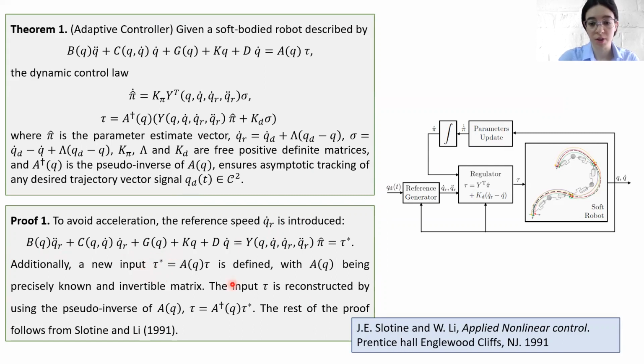There is a difference with respect to the approach presented in this literature, and that is the fact that we have an actuator matrix multiplying the input torque, which is not considered here. Therefore, we need to define a new input, tau star, that is equal to the product of the actuator matrix and the input torque, where the actuator matrix is a precisely known and invertible matrix. Later, one can reconstruct the input torque tau by using the pseudo-inverse of the actuator matrix. And the rest of the proof follows from Santina and Lee.